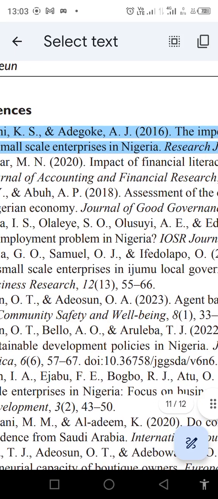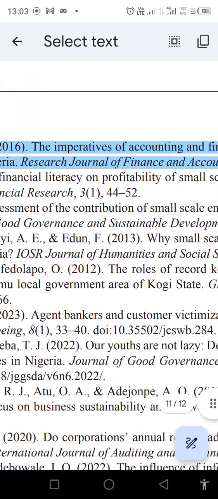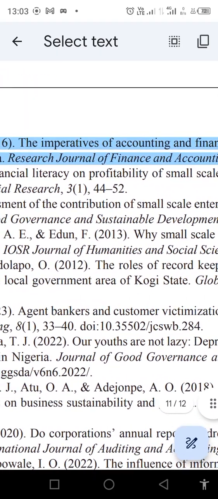Now, these initials AJ carry a full stop simply because there are no more authors to introduce. If we still have another author to introduce, we still have a comma. I will still show you this as we go through other references in this video.